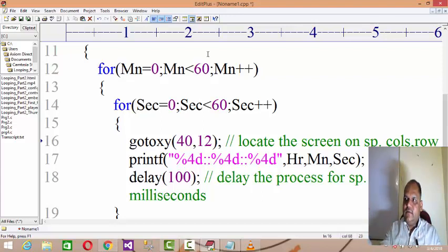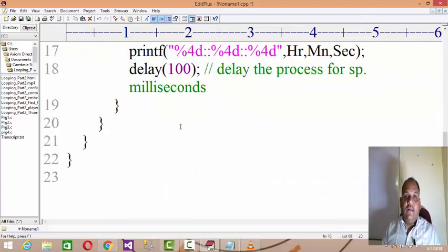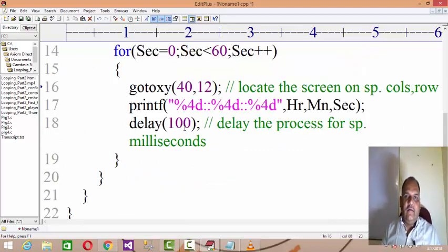After 100 milliseconds, 0 0 1, right? 0 0 2, 0 0 3, and once I reach 59, it will increment by 1. So I'll get the 0 1 0 again, like in this manner I'll get the output on the screen over there. So if you execute this code, you'll understand the functionality of a nested loop, as well as how I can use delay and gotoxy also, right?